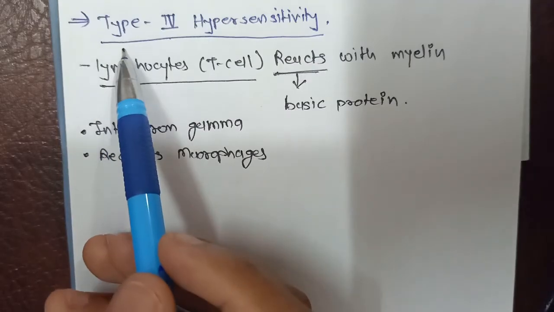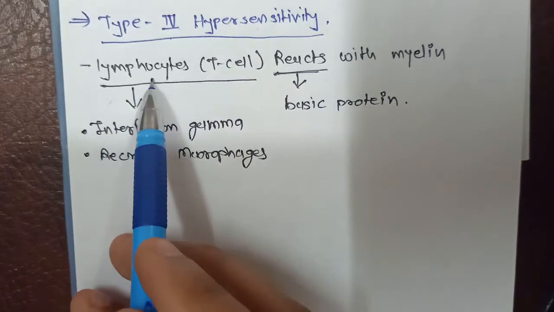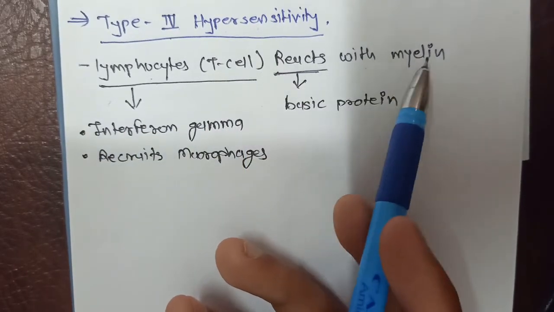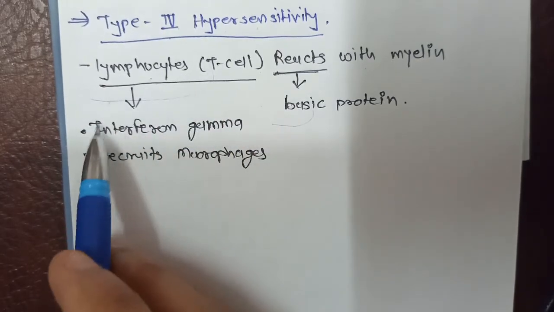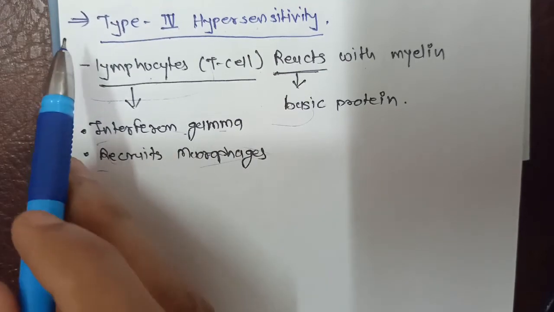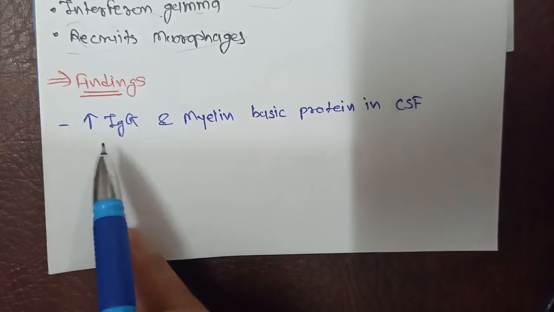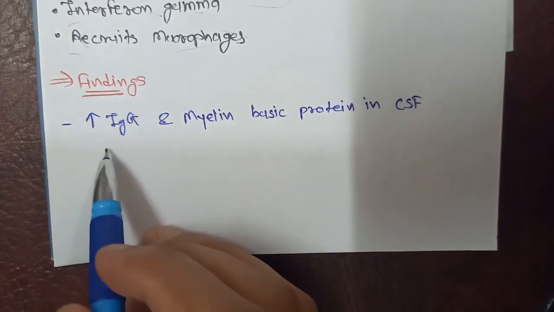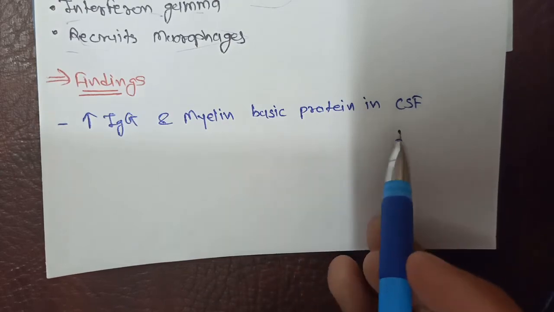Multiple sclerosis is a type 4 hypersensitivity disease. In this, lymphocytes react with myelin basic protein. The lymphocytes release interferon gamma and recruit macrophages, and that's why we see a type 4 hypersensitivity reaction. In the findings of multiple sclerosis, we will see a high amount of IgG and myelin basic protein in the cerebrospinal fluid.